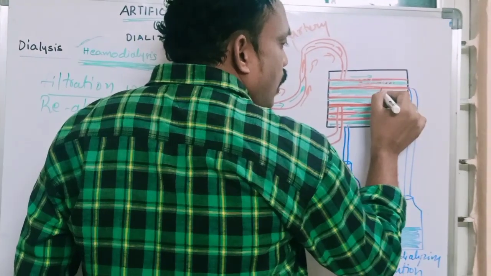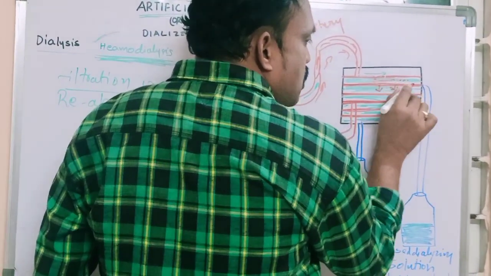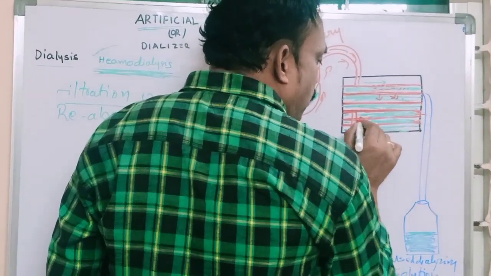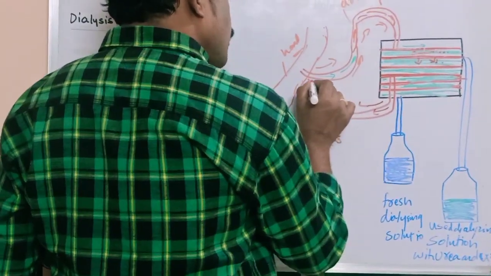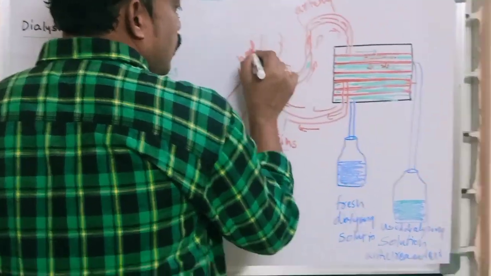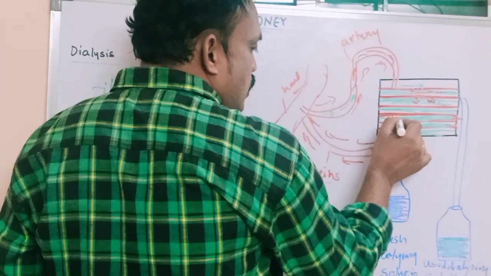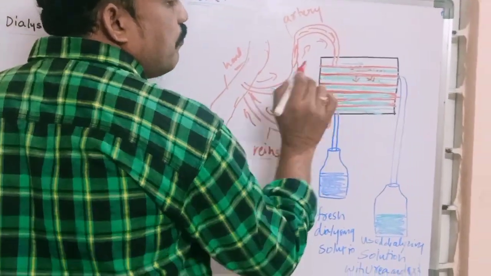Enter into the dialyzer fluid. So what will happen? Blood is purified. Whatever purified blood is sent back into the body. So I will keep the arrow symbol like this. This one is a hand. They bring the blood from the main artery. They are sending the blood with veins into the body after purification.